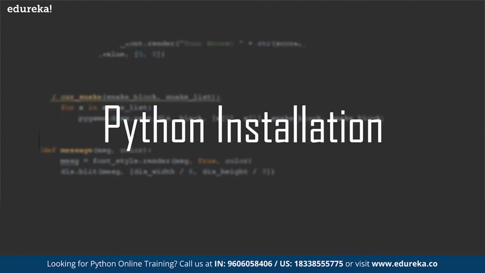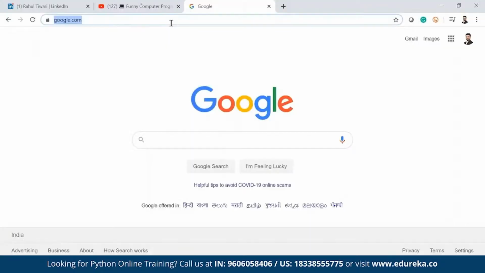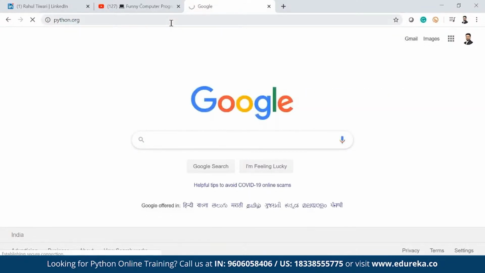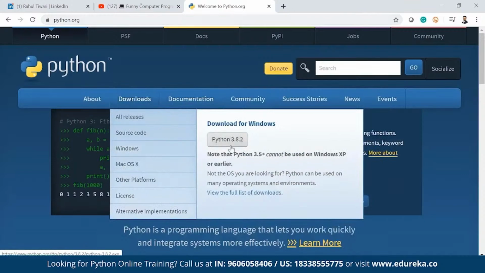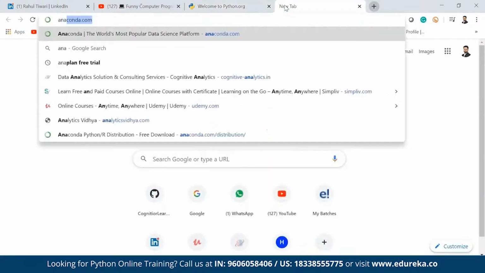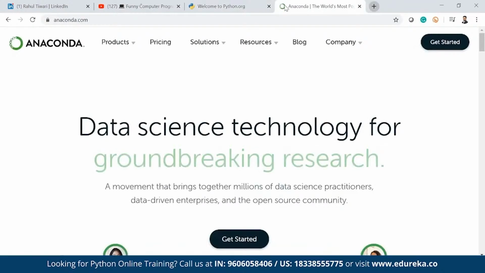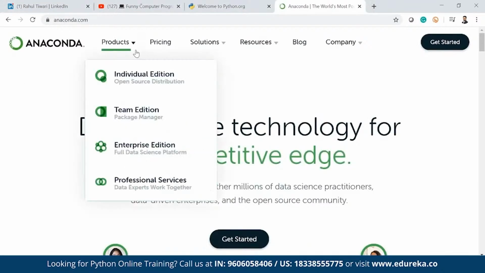Now, how to install Python? To install Python, we have various ways. One is from the Python website, which I actually don't want you to use. The only reason is that the packages I am talking about, NumPy, Pandas, all those packages, you have to install separately if you install Python from the Python website. That's why the best option is anaconda.com. You can go to anaconda.com and download from there.